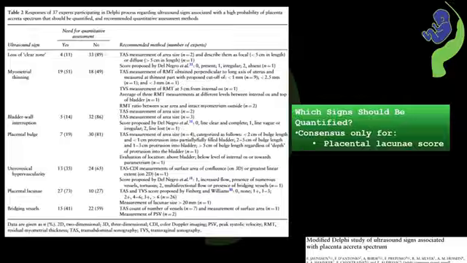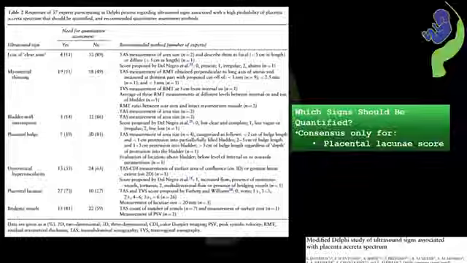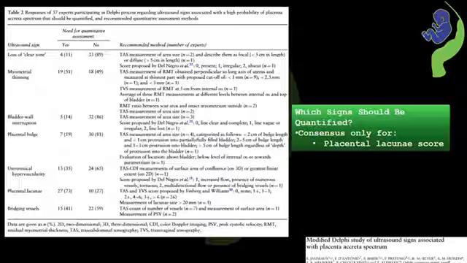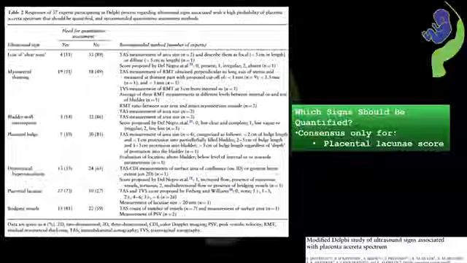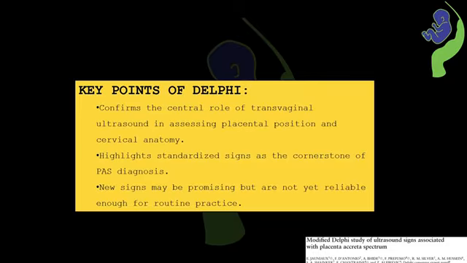I think we have described Finberg's grading of lacunae in the earlier slides. You can go through that. This means that there is no need for quantifying the rest of the markers, and it is enough if they are described qualitatively. So to summarize the Delphi consensus, transvaginal scan remains central for evaluating placenta position and cervical anatomy. The standardized ultrasound markers we discussed are the mainstay of Accreta spectrum diagnosis, and these are the ones we rely on in daily practice. Newer signs do exist, but as of now they are not reliable enough for routine use. So our focus should stay on validated and standardized signs.